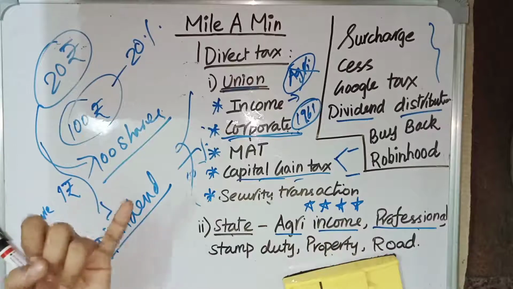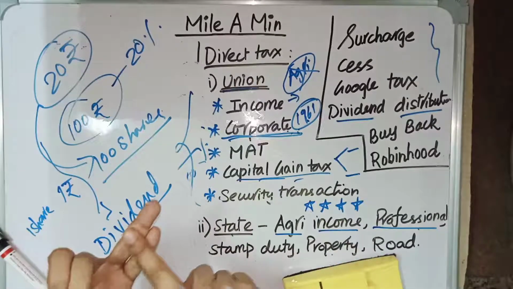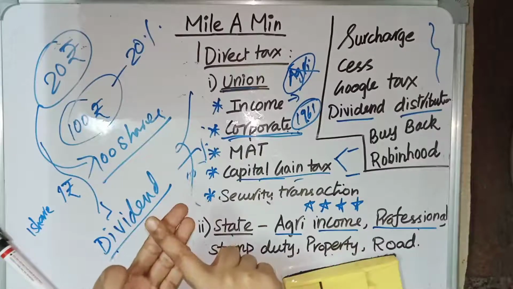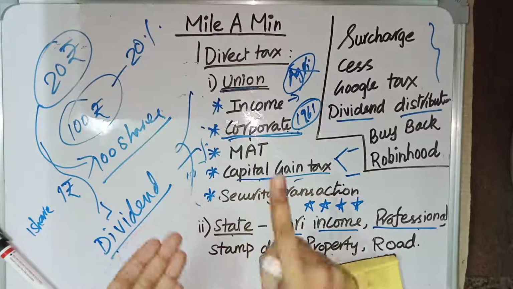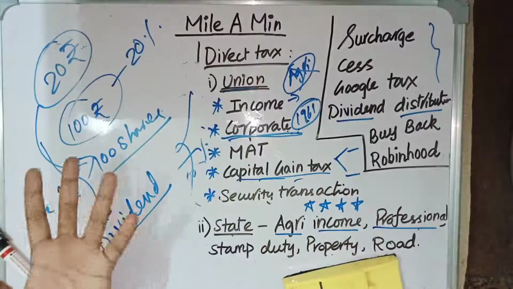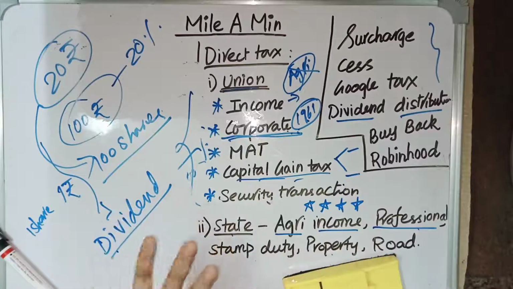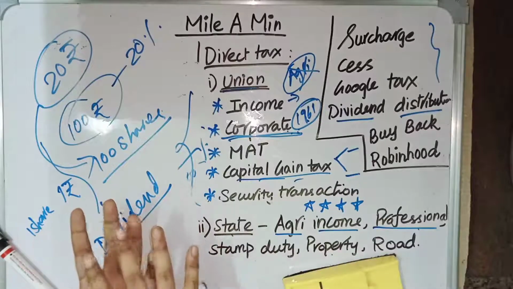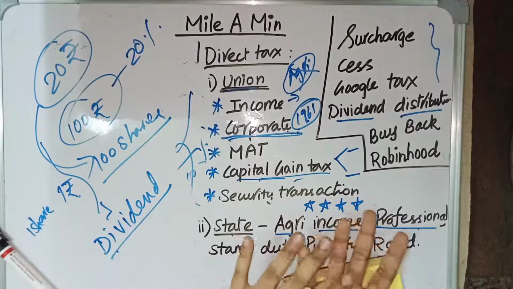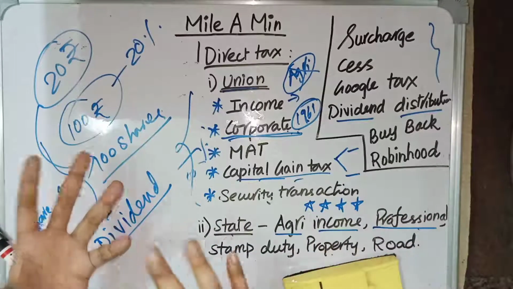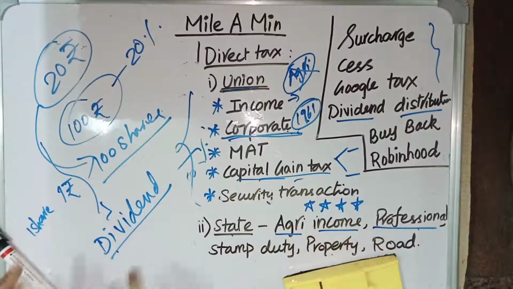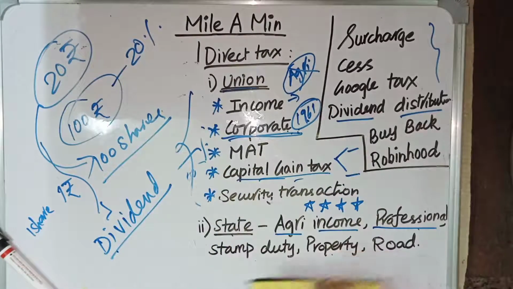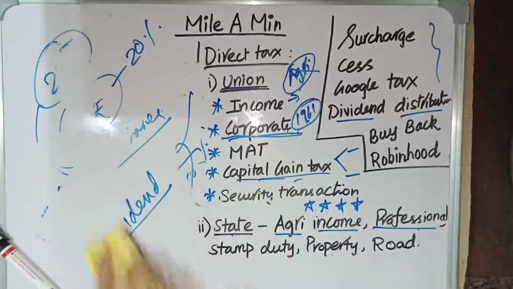Corporates generally need money, and if they don't have it, they will introduce shares in the market. Many people would have bought shares, and by using the money collected from selling shares, the company might have made some profit, and they will give the profit back to us as a dividend. For this dividend distribution, there is a tax, called dividend distribution tax. So this is the concept behind dividend distribution tax.